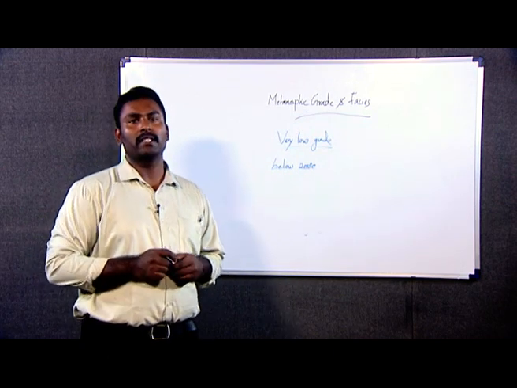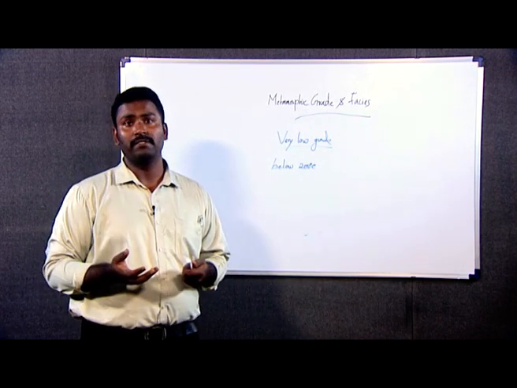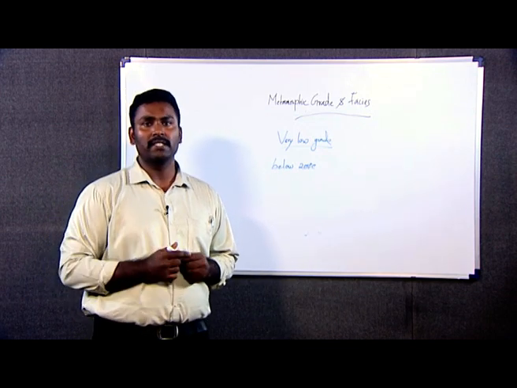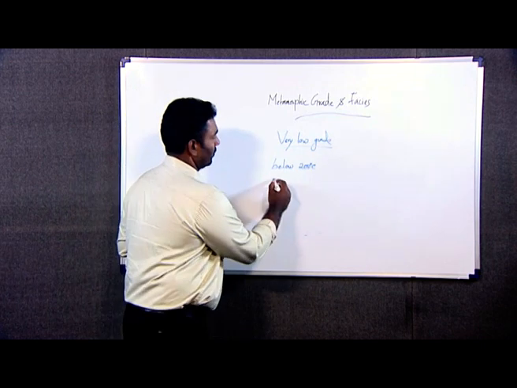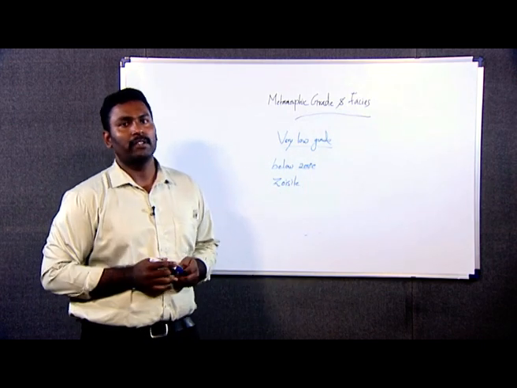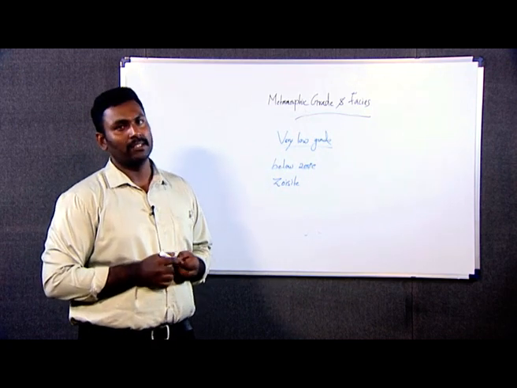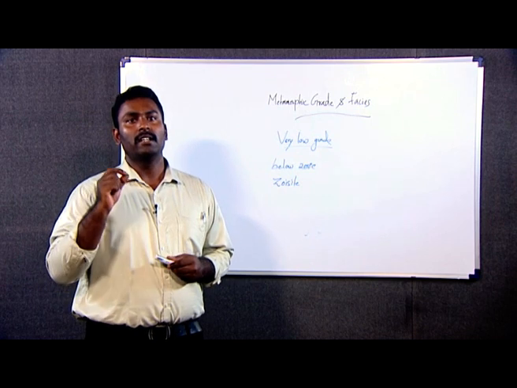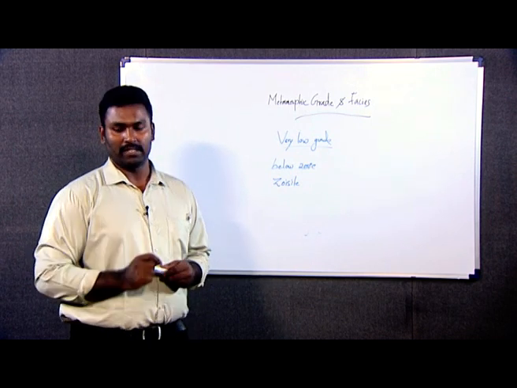The typical mineral by which we can identify that the rock has undergone very low grade metamorphism is zoisite. If we find zoisite in a metamorphic rock, we can say that the rock underwent a very low grade of metamorphism.